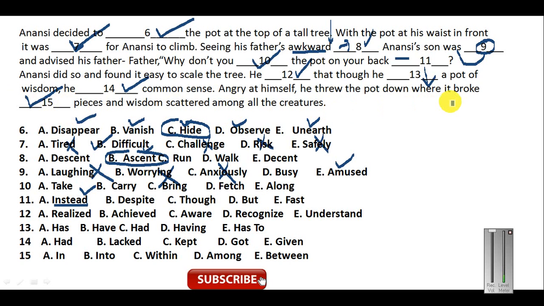So this is how you have to solve this cloze passage, by applying simple common logic, by applying the word class, by applying how you have to use an adjective, pronoun or noun, and by correlating the previous sentence with the forthcoming sentence. So this is the best way of solving these cloze passages.